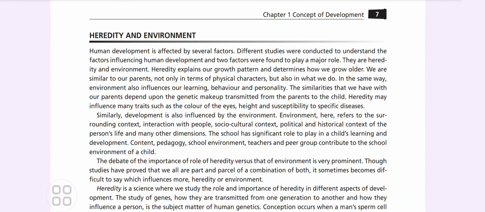Now, heredity and environment. Human development is affected by several factors. They are heredity and environment. Heredity explains our growth pattern and determines how we grow older. We are similar to our parents, not only in terms of physical character, but also in what we do. In the same way, environment also influences our learning, behavior, and personality. The similarities that we have with our parents depend upon the genetic makeup transmitted from the parents to the child. So it may influence many traits like color of the eye, height, anything.